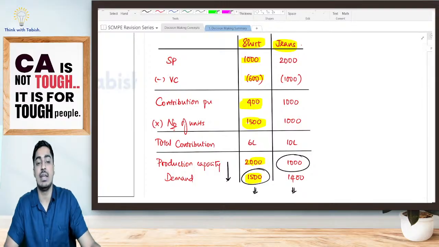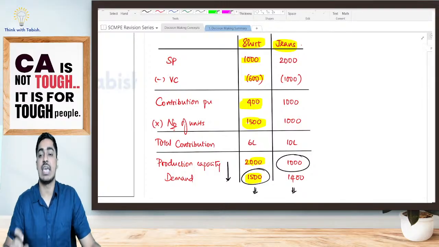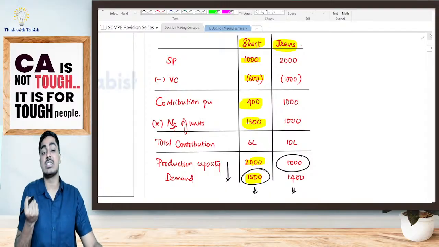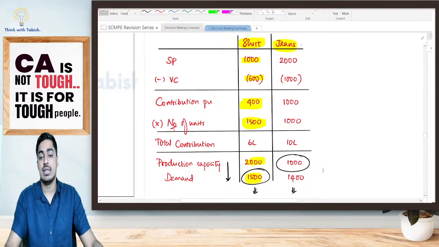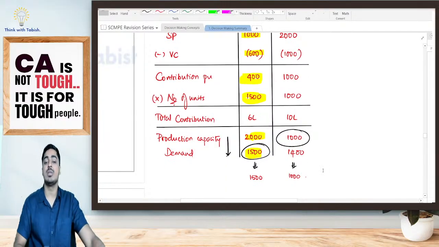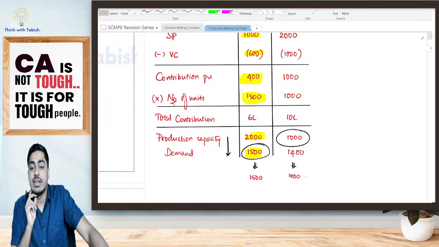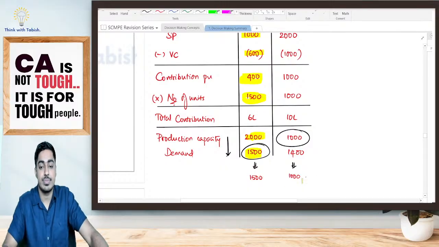That means ultimately, how many shirts can I sell? My capacity is 2000, but the customer is only asking me for 1500. Ultimately, how many shirts can I sell? Ultimately, from how many shirts will I be getting contribution? I'll be getting contribution only from 1500 shirts. Is it clear, everyone? Yes or no?